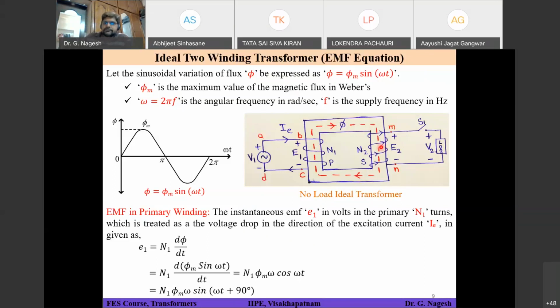But you should choose properly, because L into I is related only to one winding. If I choose flux phi as my base point, I can study what is happening in my secondary circuit also, that is, the MMF generated in the secondary winding and the EMF generated there. That is why I have chosen flux phi equal to phi m sin omega t, and I am starting my analysis from that point.